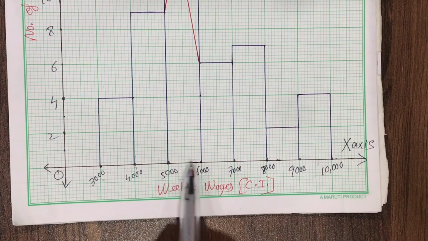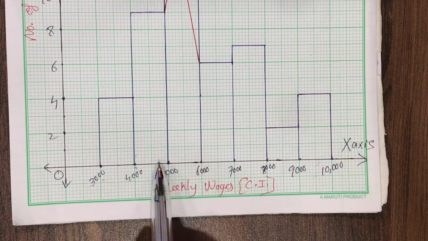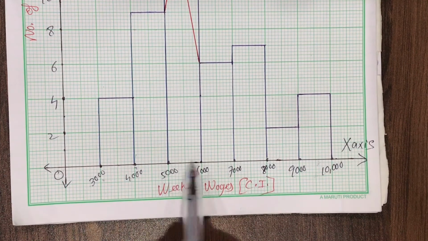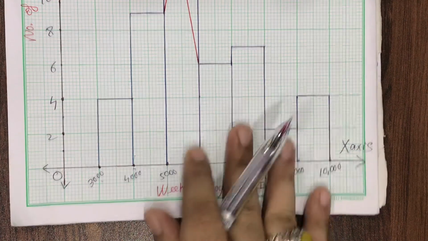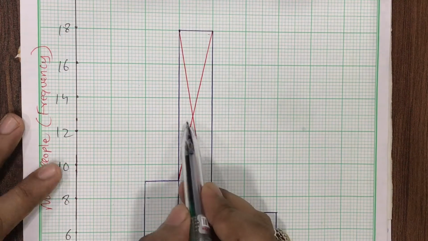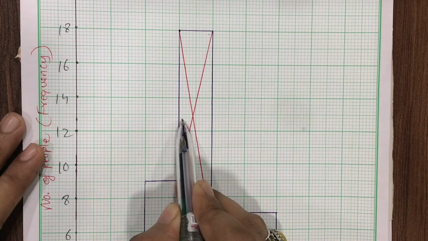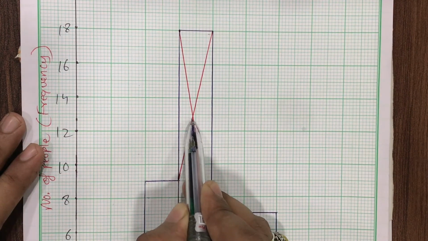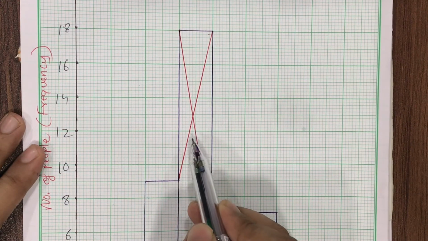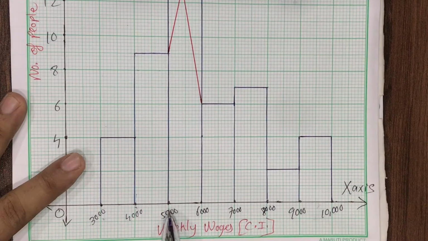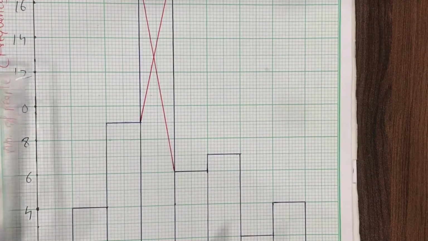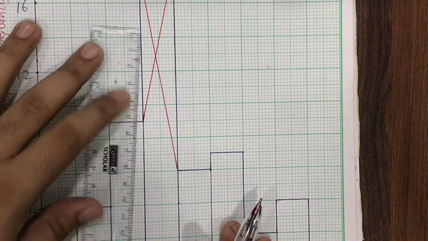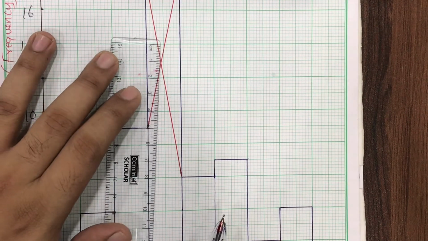So one subline shows here the value of 100. That means there are 10 sublines, so 100 into 10 becomes 1000. So 5000 plus 1000 becomes 6000. Here I can clearly see my point of intersection comes on the fourth subline. So already this is 5000, and 4 sublines means 5400.